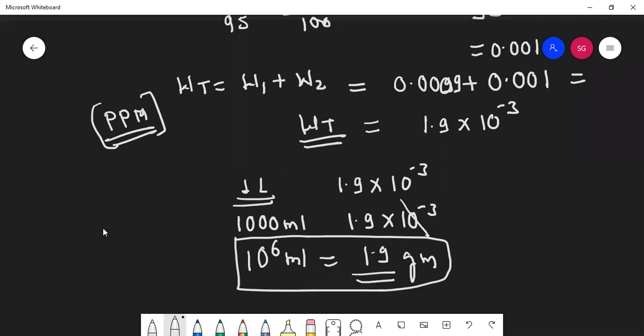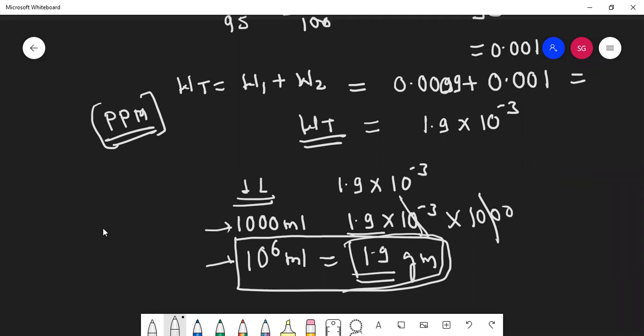Understood what I did? Yes, sir. Here it is 1000, here it is 10 raised to 6. So here I have multiplied by 1000 again. So here also I have multiplied by 1000. If I multiply by 1000, this gets cancelled, this gets cancelled. So how much ppm do you get? 1.9. Sorry, what will be the weight? The weight will be 1.9. Will you solve a similar question?